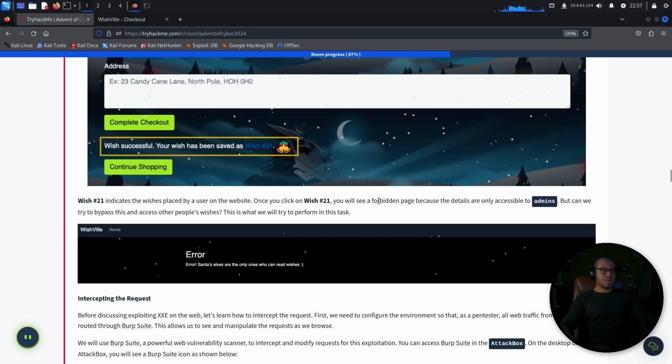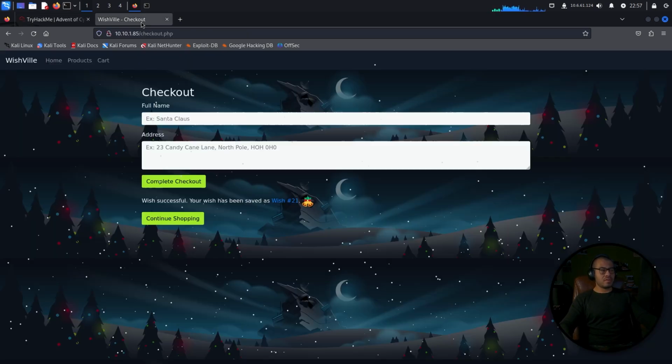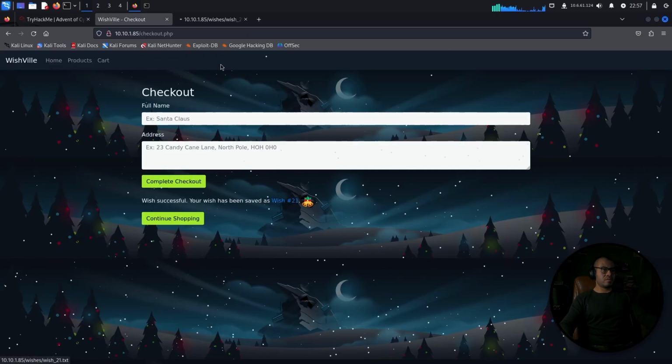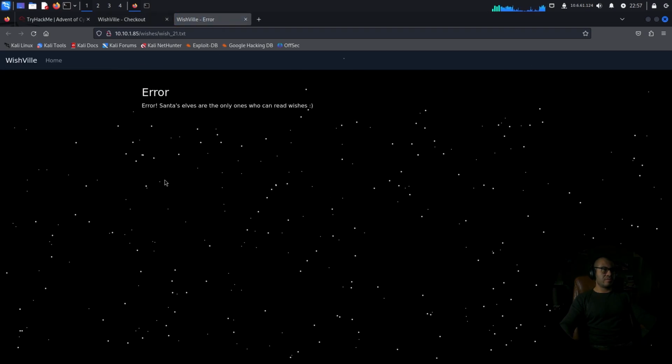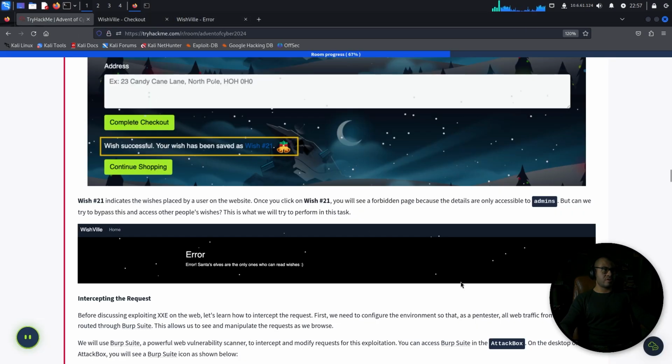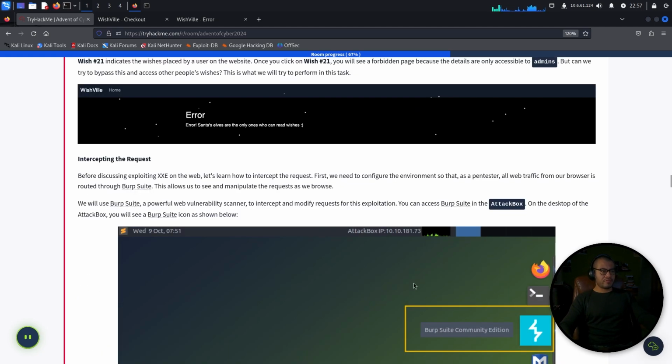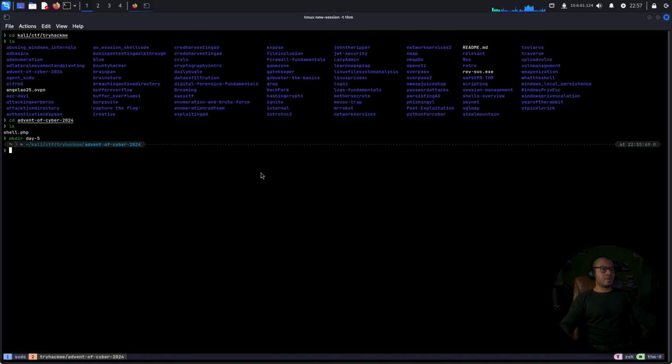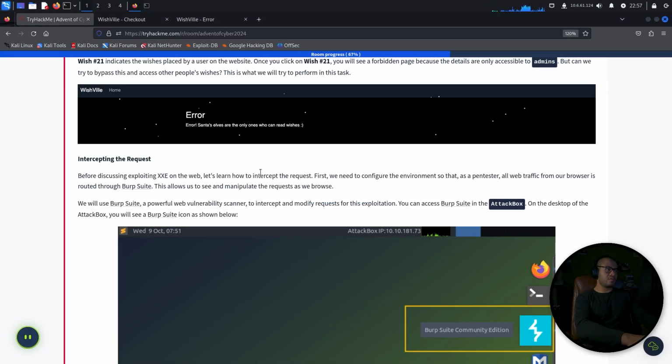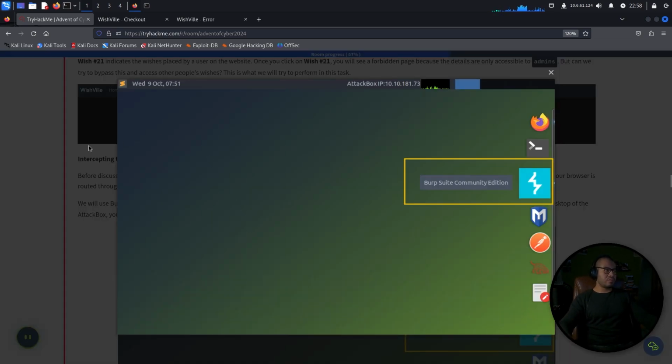Once you click on wish number 21, you will see a forbidden page because the details are only accessible to admins. Okay, so let's click on this. And we should get an error. Elves are the only ones who can read the wishes. Okay, I see you. But can we try to bypass this and access other people's wishes? This is what we'll try to perform in this task. Okay, intercepting the request. So it looks like we're gonna be using Burp Suite, which is alright with me.